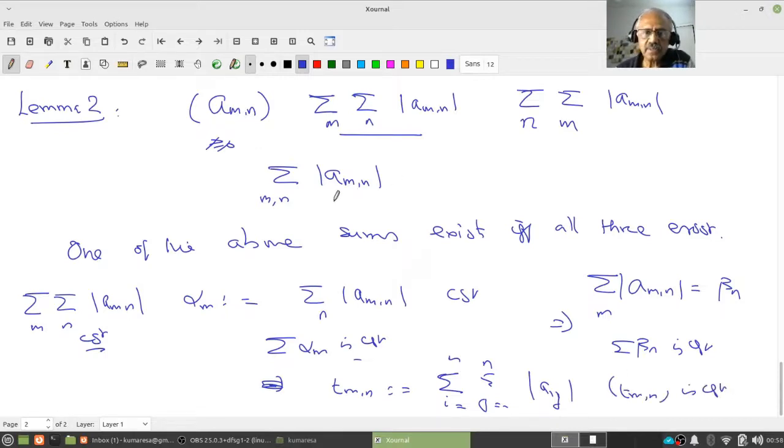That means this double sum is convergent. Please take some time, review the concepts, understand. Don't just have a vague feeling that it's correct and then go ahead. Pause some time, review, and then proceed.